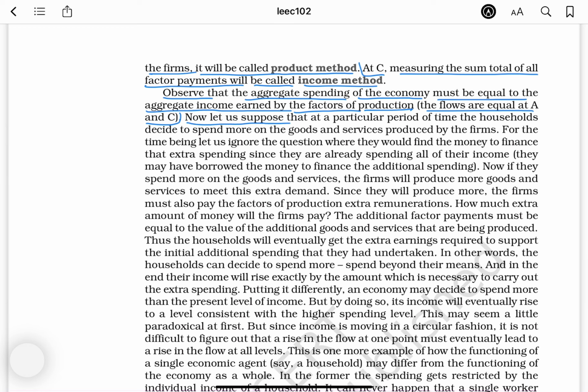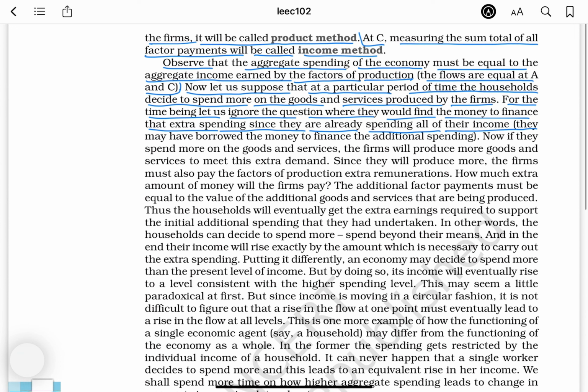Now let us suppose that at a particular period of time, the households decide to spend more on the goods and services produced by the firms for the time being. Let us ignore the question of where they would find the money to finance that extra spending, since they are already spending all of their income. They may have borrowed the money to finance the additional spending.